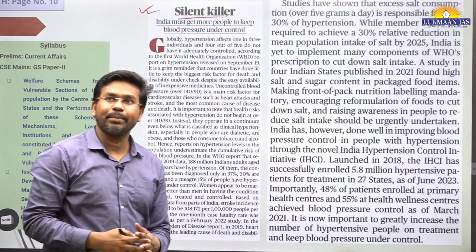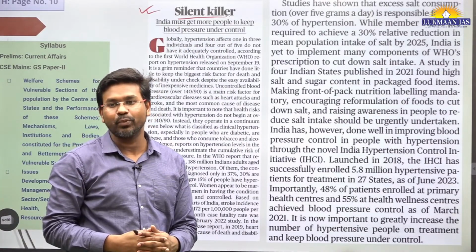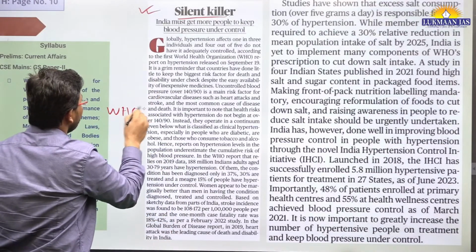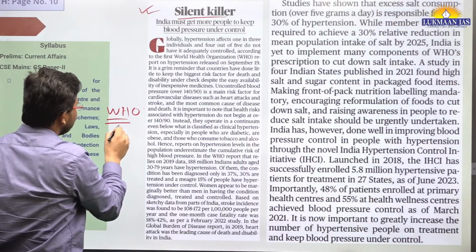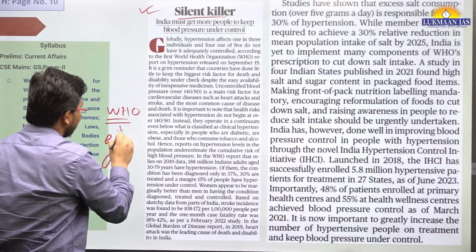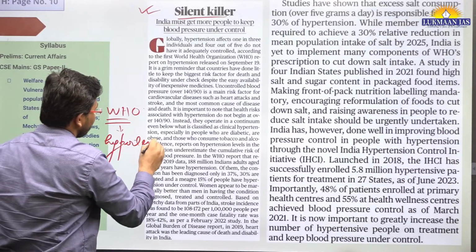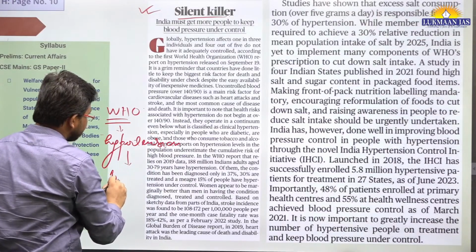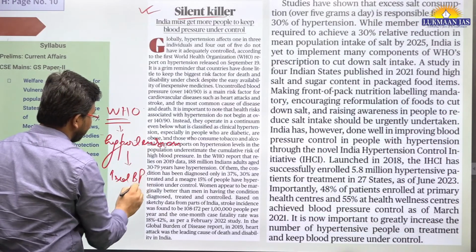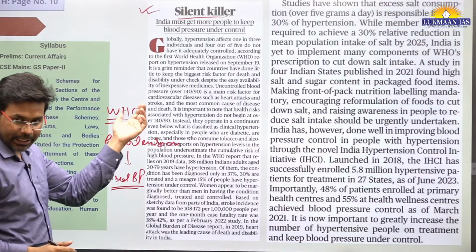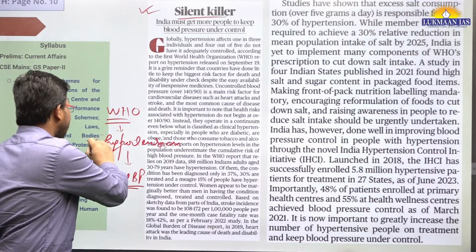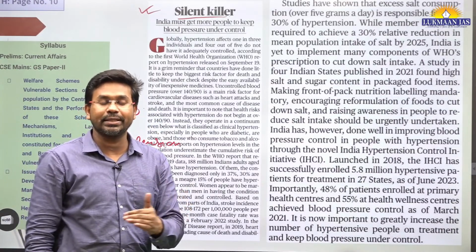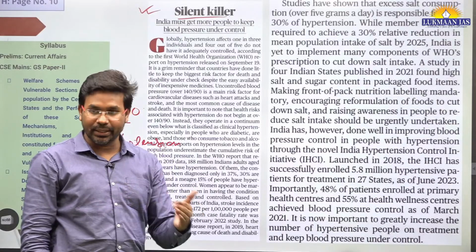In this article, they have talked about a report which has been released by the World Health Organization. The World Health Organization, WHO, has recently released a report, and that report is related to hypertension. Hypertension means when we have increased blood pressure, increased BP. When we have high blood pressure, that leads to hypertension. And hypertension is one of the major causes of death among many people in different countries of the world.